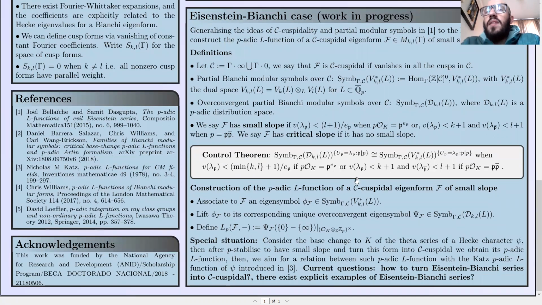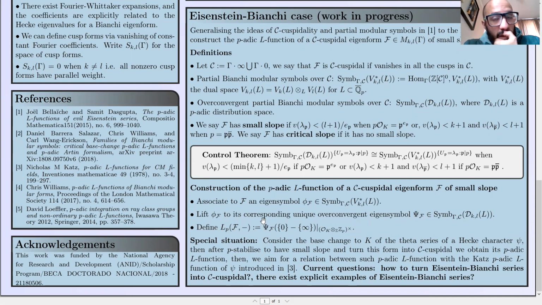Then we construct the p-adic L-function of a sec-cuspidal eigenform F of small slope as follows. First, we associate to F an eigensymbol in a Hecke-equivariant way. Then we lift such an eigensymbol to its unique corresponding overconvergent symbol.